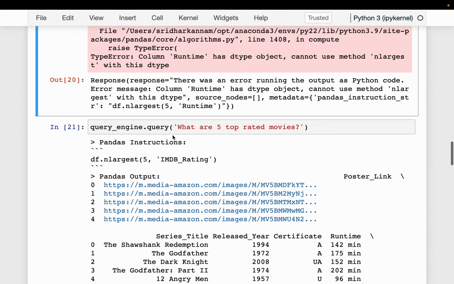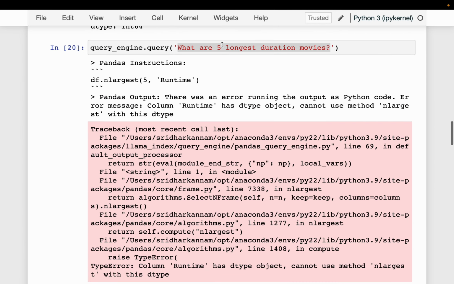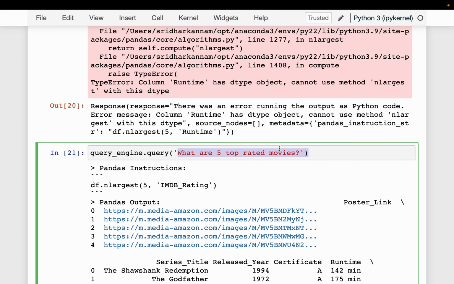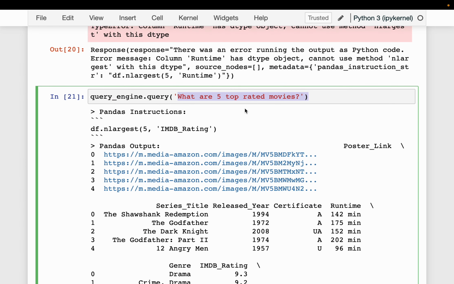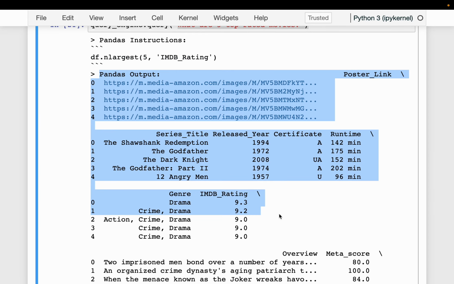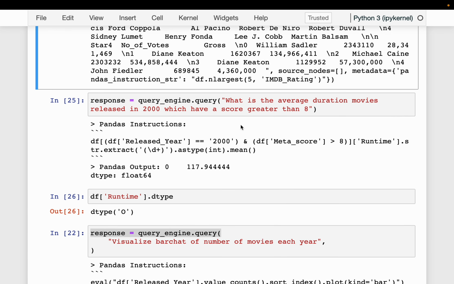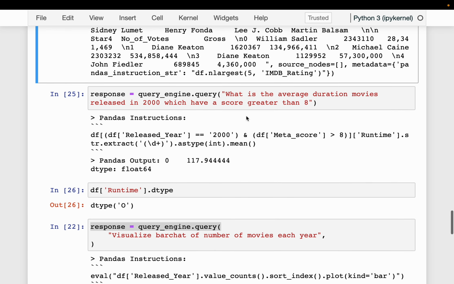And then, what are the top 5 rated movies? So we are asking exactly the same question, but using a different variable because this is float. It is the same code except a different variable. This time it is able to answer correctly. All right. And then let's ask a little more trickier questions.